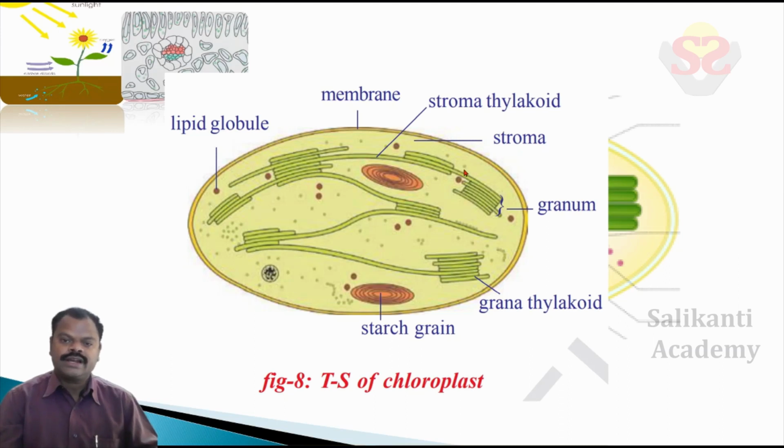Between the second layer and third layer, the stroma covers the whole organelle. Then this is grana. In granum only chlorophyll is present. This layer-like structure of granum is known as grana thylakoid. This is the formed starch grain.